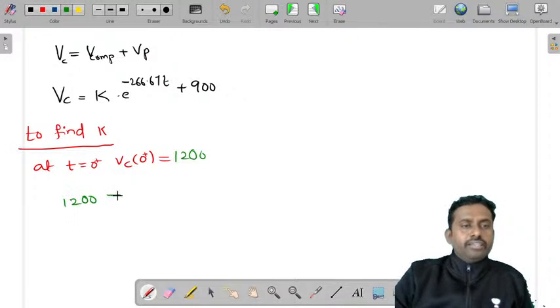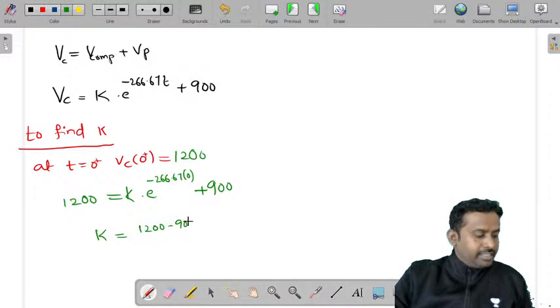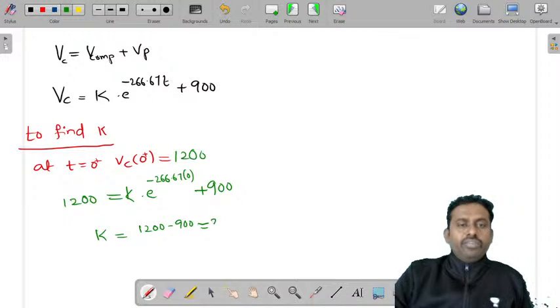So 1200 is equal to K into e power minus 266.67 into 0 plus 900. Anything power 0 is 1, so K is equal to 1200 minus 900, which will give you 300.